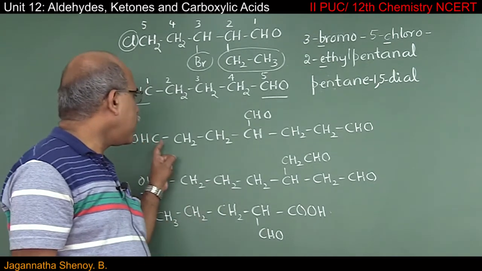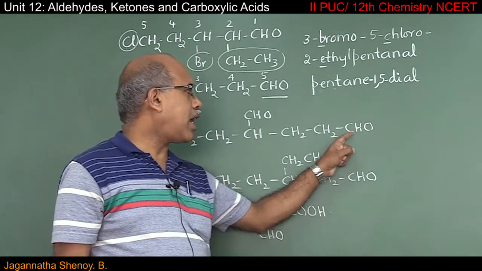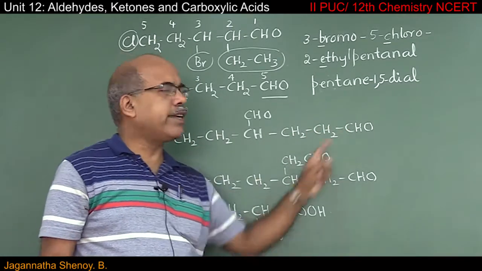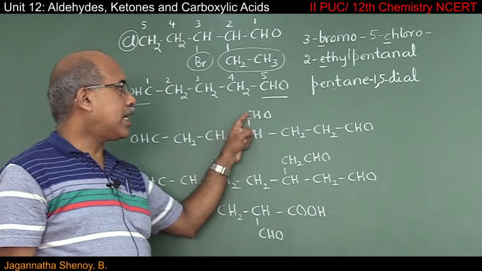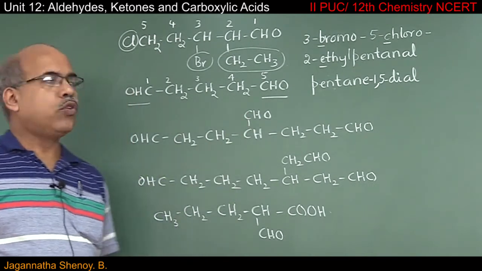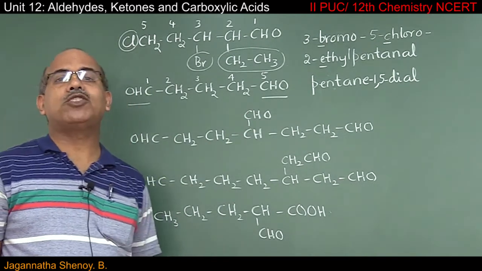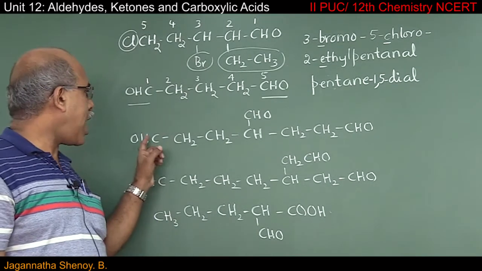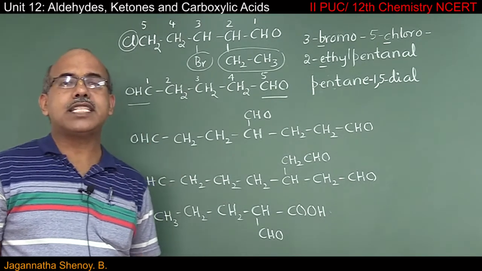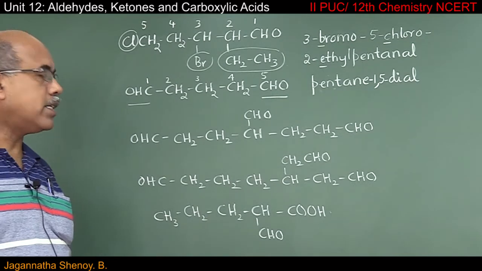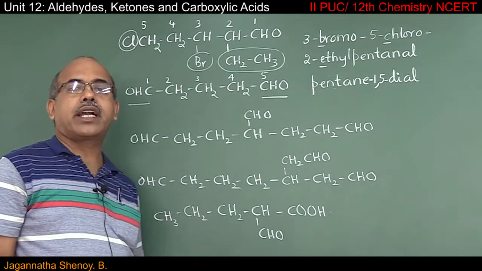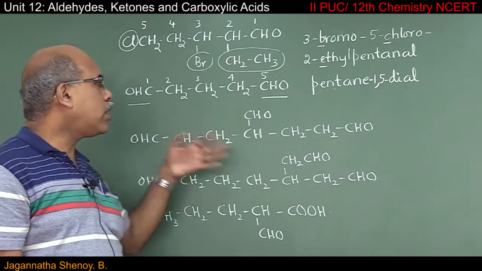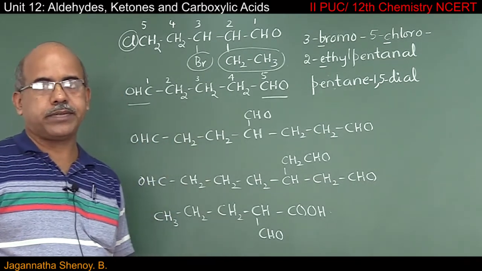So, if I go in this direction, I can cover carbon atoms of 2 aldehyde groups in the main chain, but I am not able to consider this in the main chain. So, whatever we do, it is not possible to consider the carbon atoms of the 3 CHO groups in the main chain. In such a case, what we have to do? We have to ignore the carbon atoms of all the 3 CHO groups.